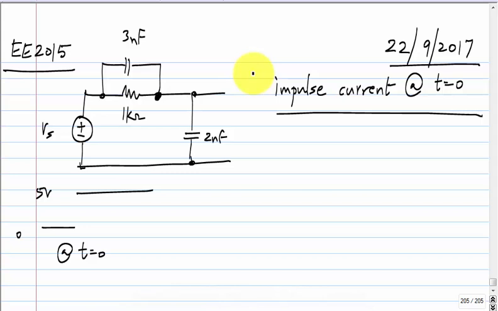Yeah, that's correct. That current will be there, and that current will flow, but it won't cause any change in the voltages, so you don't have to account for that.